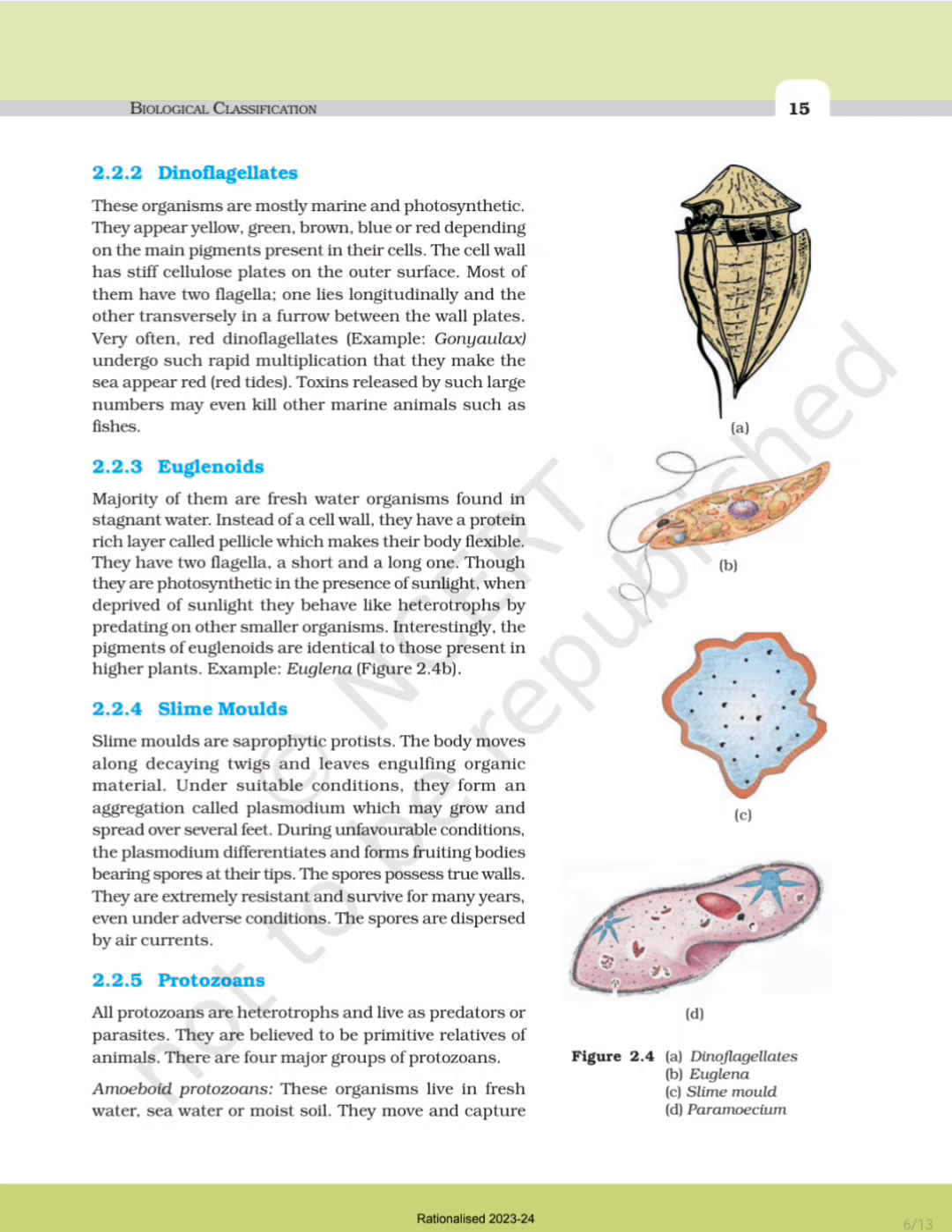Very often, dinoflagellates, example Gonyaulax, undergo such rapid multiplication that they make the sea appear red, causing red tides. Toxins released by such large numbers may even kill other marine animals such as fishes.